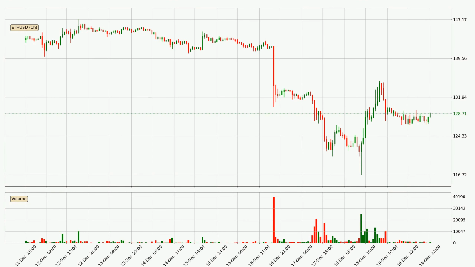Looking at the Ethereum hourly time frame, the price moved down around 1.9% in the last 24 hours, with a current price of 129. The volume was actually high, showing that this move was strong and the sellers are taking over.